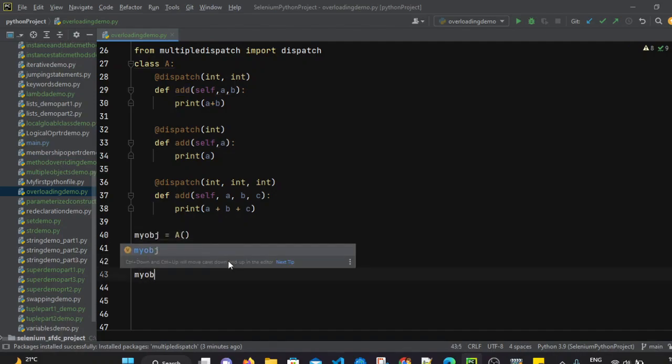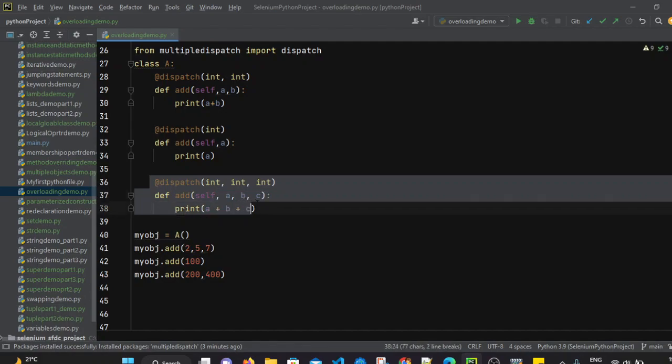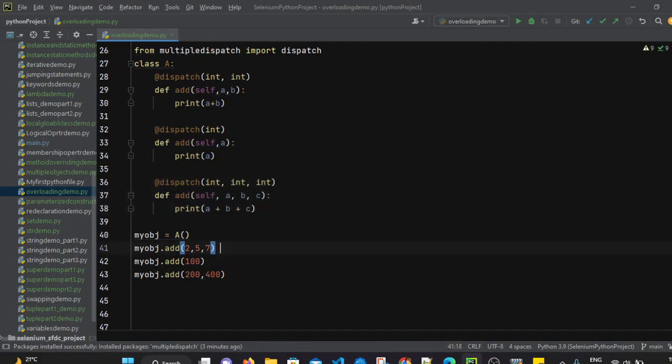Third one is, let's say, myobj dot add, in which we will pass two parameters, right? So the first call will invoke the add method with three parameters, it will perform the addition operation and return the value of 14. The second should return only a single value, that is 100, and the third will perform addition on 200 and 400, which will return the value of 600.